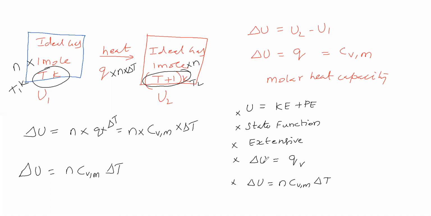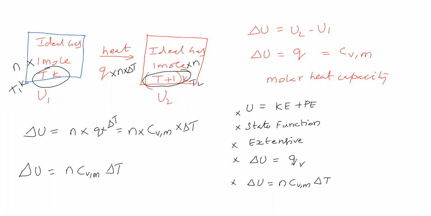But this delta U, what is the condition for this? Constant volume. Delta U is equal to Q at constant volume. So at constant volume it deals. But most of the processes in day-to-day life, most of the chemical reactions and physical reactions, if you see, all are taking place at atmospheric pressure. At atmospheric pressure means it takes place at constant pressure.